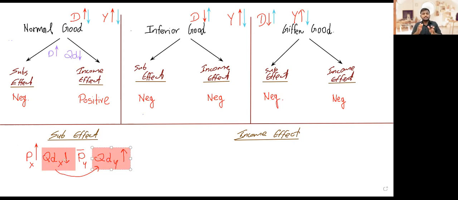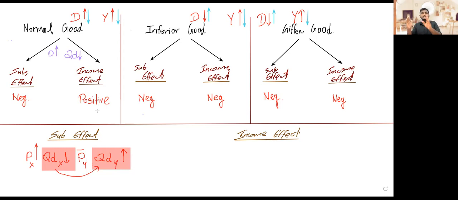Due to that price change, people substituted this product with another, cheaper substitute product. This product's demand went down, the other product's demand went up. That is why we say the substitution effect is negative.